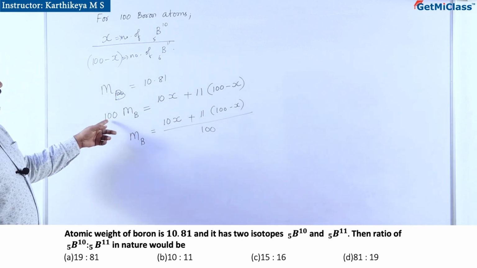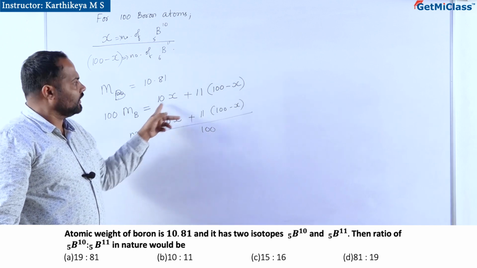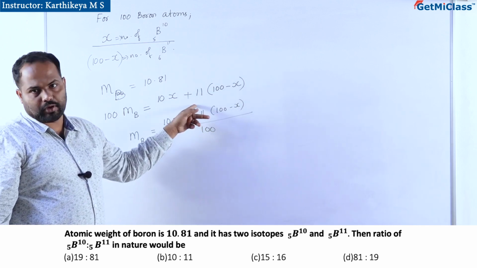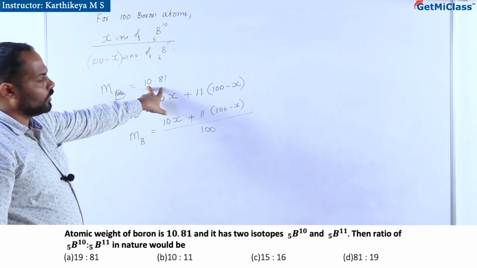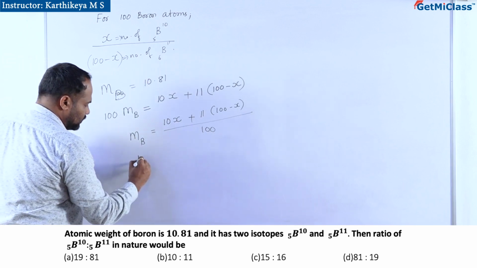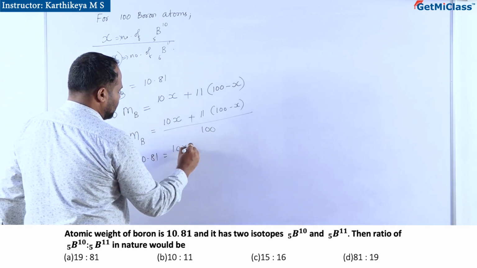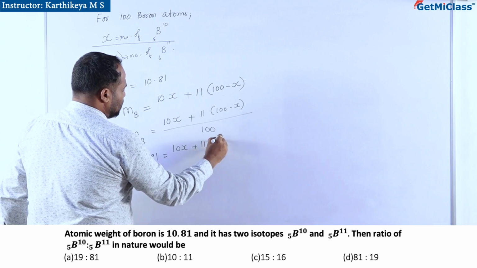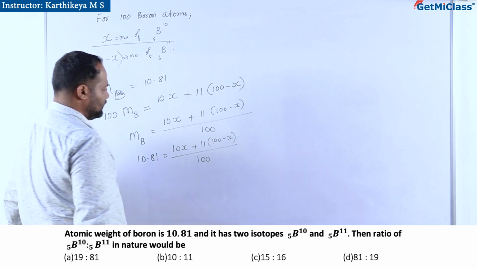So out of 100 boron atoms, if x number is boron 10, then 100 minus x should be boron 11. On average, boron's mass is 10.81, which I have to substitute. 10.81 should be equal to 10x plus 11 into 100 minus x, divided by 100.